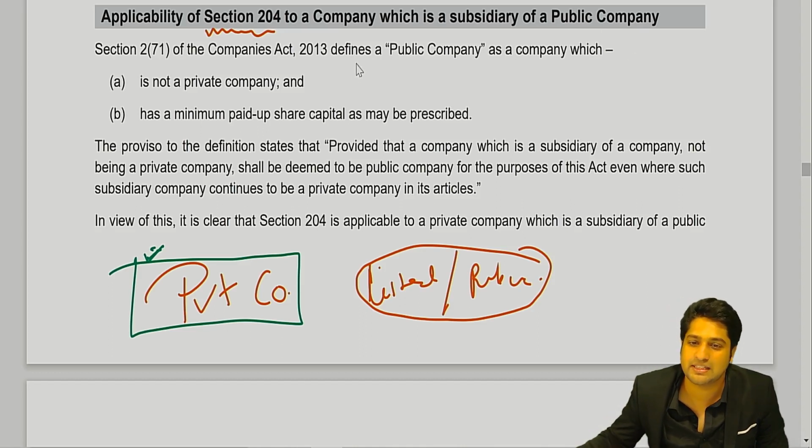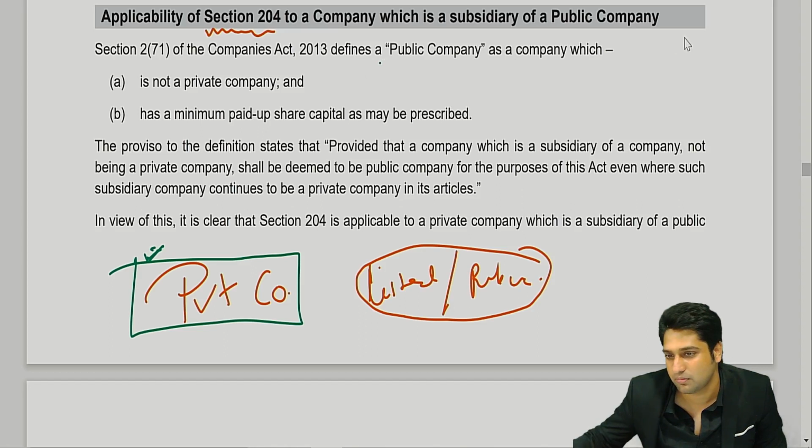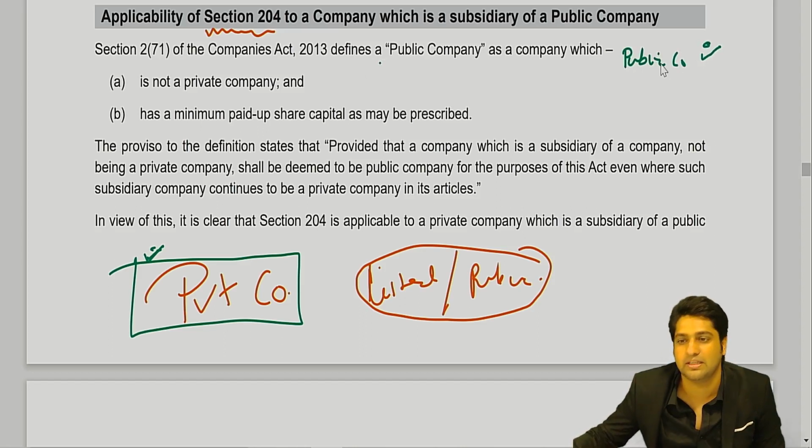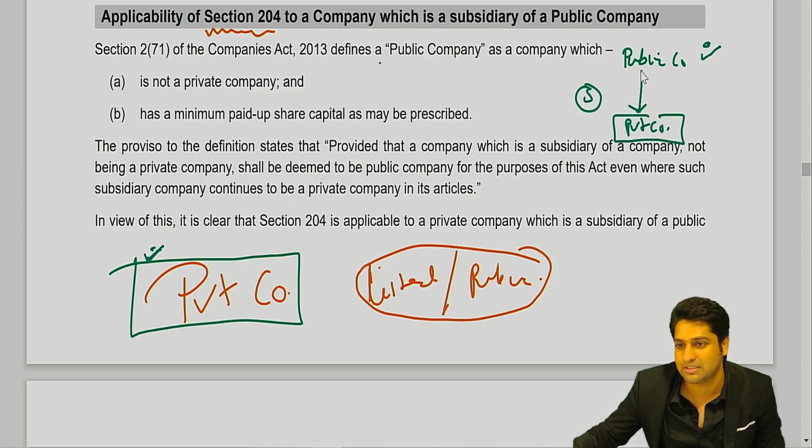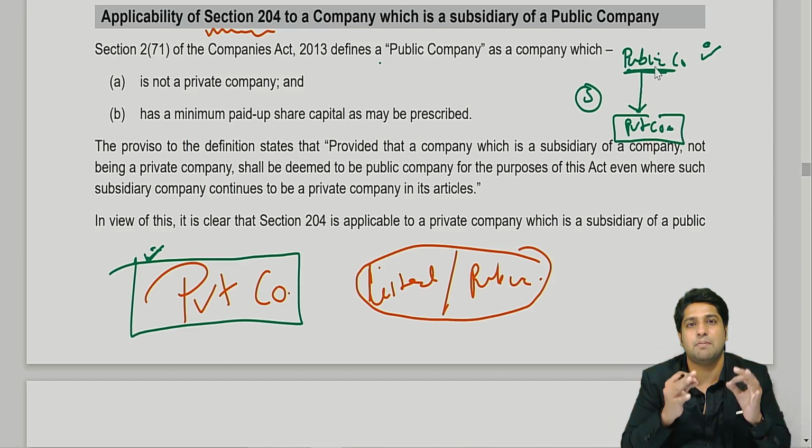So basically they've kept it very simple. They've said that a public company, rules are applicable here, yes or no, to a public company. But when a public company has a subsidiary which is a private company, this is a private company and it is a subsidiary of a public company. पैसा ये प्राइवेट कंपनी का किस में लगा, ये प्राइवेट कंपनी में पैसा कहाँ से आया?